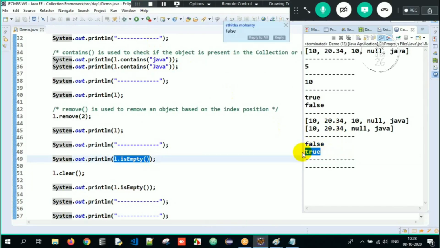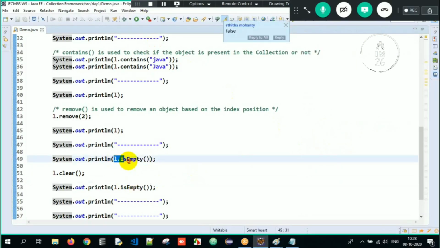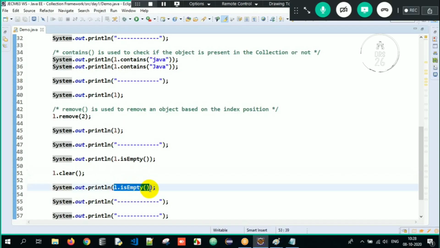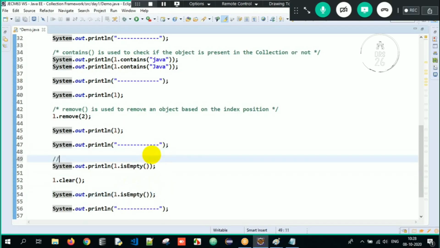Then later it will be true. Why? When I tell L dot is empty, I am checking if the collection is empty or not. It is false here. When I tell clear method, it is used to remove all the objects from the collection. Not one object, not two objects, all the objects from the collection are removed here. And then when I ask is it empty? Yes, now it is empty. So that is the specification of is empty and clear method. So what is the job of clear method?